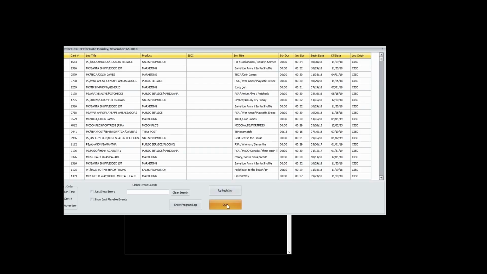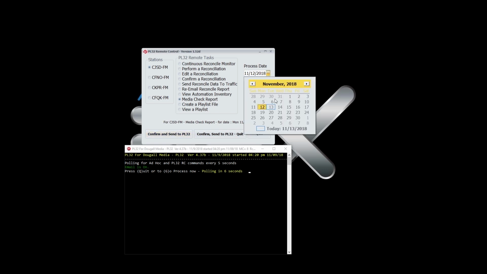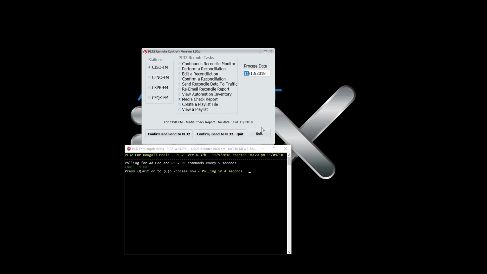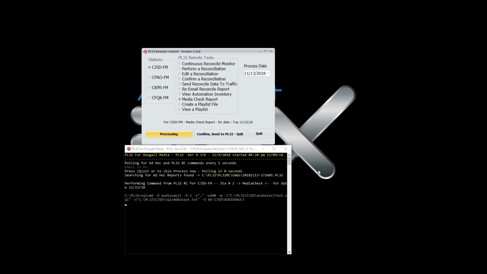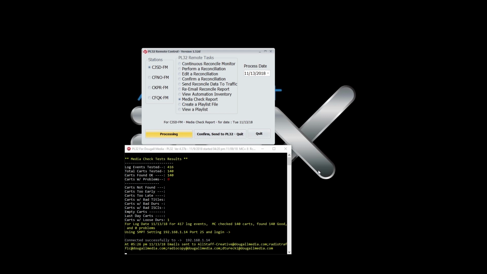Returning to the main menu, you can see that there are other items on there for forcing most any of the functions that PowerLink performs, such as media check reports. Choosing today's date media check report and a station, this will perform an up-to-the-moment media check report and email it. Or the other way of doing this, of course, would be to view the playlist for today, which shows media check errors with very current inventory information. You can see it going through the process here. It's querying the inventory from the automation system, which in this case is actually querying a SQL database. There goes the test, there go the emails, and that's how that's performed.